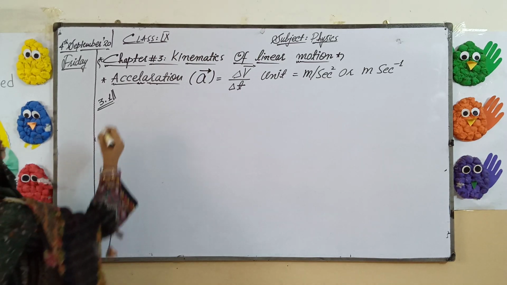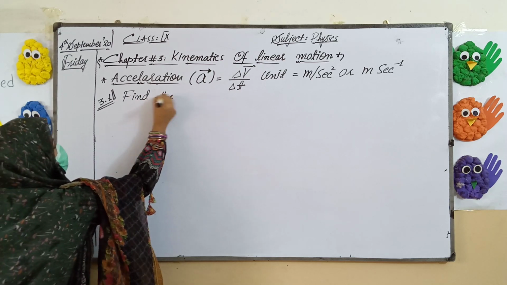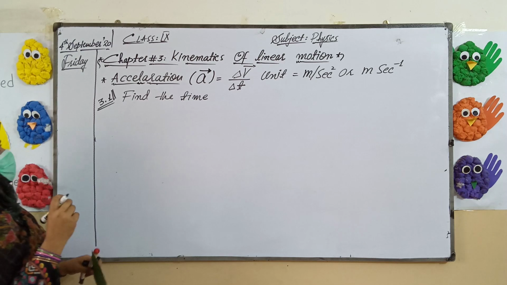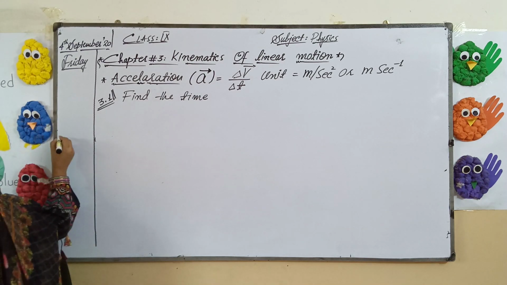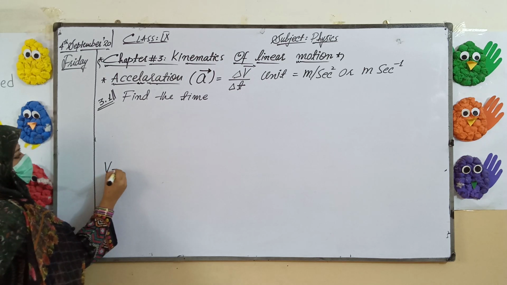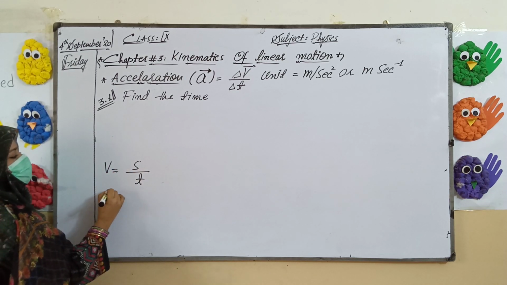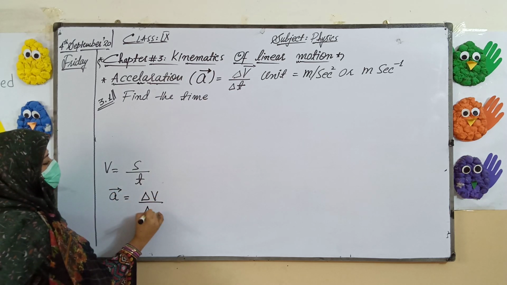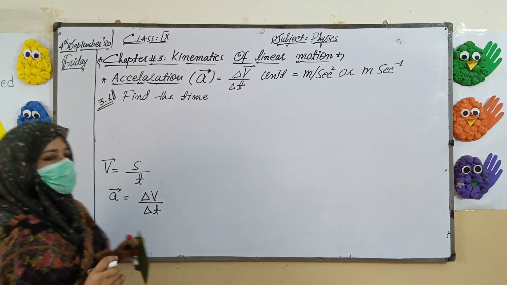The first formula which we studied in the previous class was velocity is equal to s upon t, and today the formula which we studied is acceleration is equal to del v upon del t. As I am teaching the formula, kindly write your formulas on the title page.